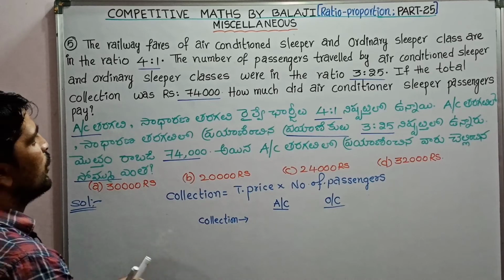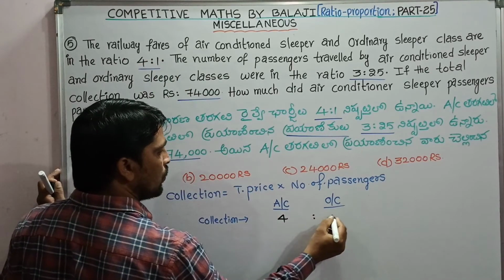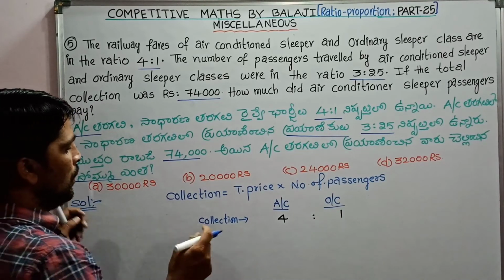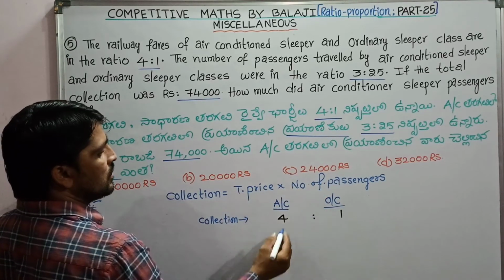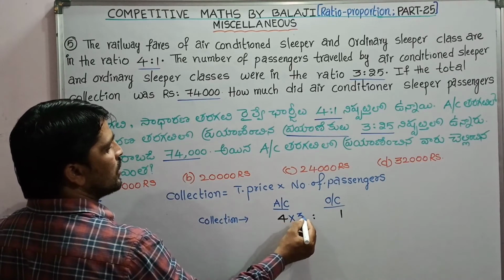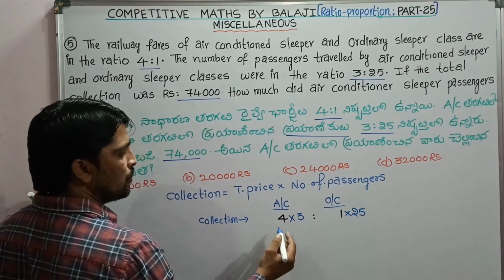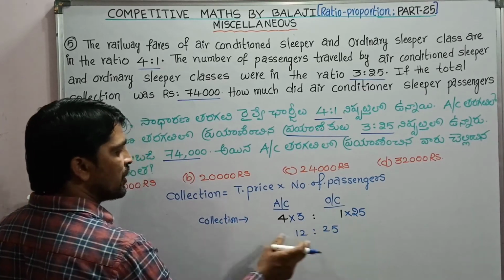So the railway fares, the ticket prices, are in the ratio 4:1. But collection depends on the product of ticket price and number of passengers, and the number of passengers are in the ratio 3:25. So 4 3s are 12:25 is the collection ratio.